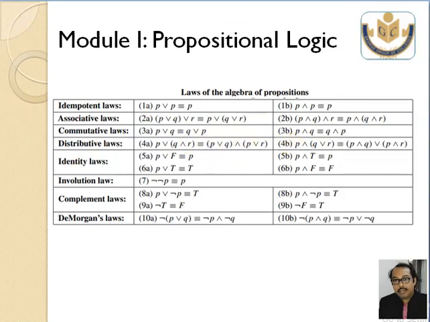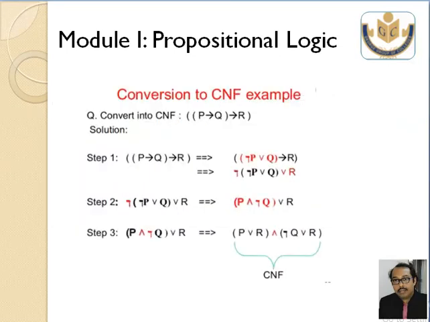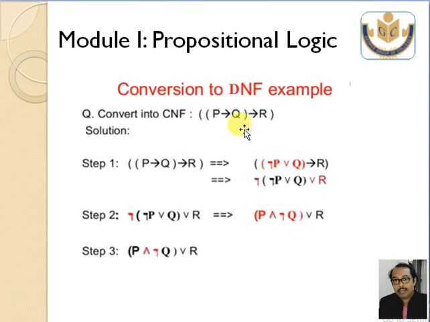So I will be using this distributive law to convert this into CNF. See, something on the left side, something on the right side, separated by AND. Correct? Convert it to DNF. Okay. When I find this one, this is an example of a DNF, because on the left side something is there, on the right side something is there, and they are separated by OR. So this is disjunctive normal form.